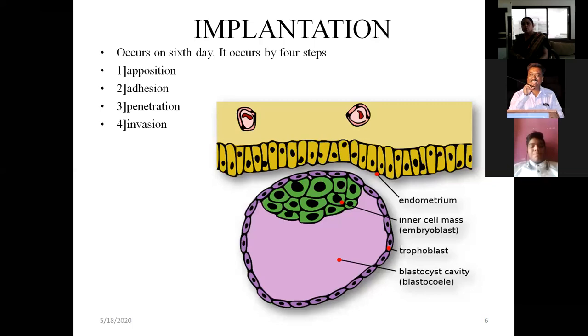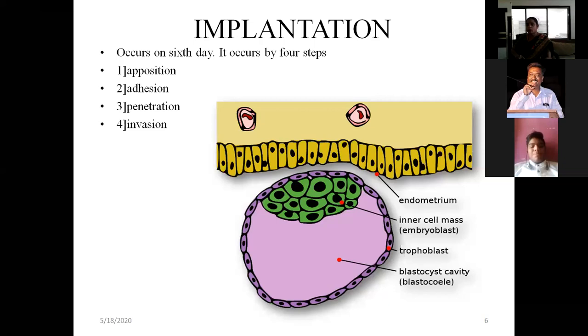Now the trophoblastic cells, which you can see in the purple color, start changing. Proliferative changes start, and during these changes the trophoblastic cells form two layers. One is the syncytiotrophoblast, which is the outer layer, and the inner layer is the cytotrophoblast. The syncytiotrophoblast inserts more and more inside the endometrium and continues with the capillaries.